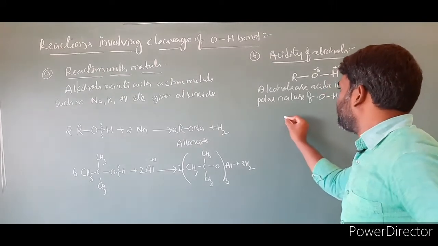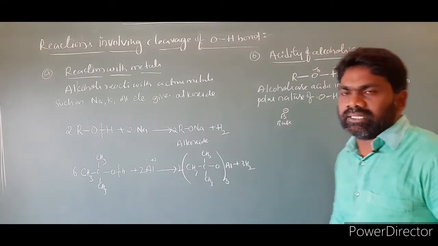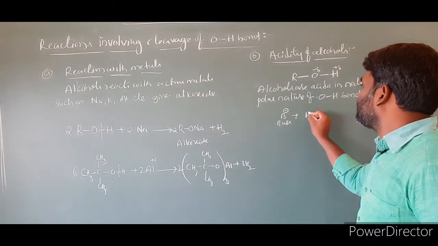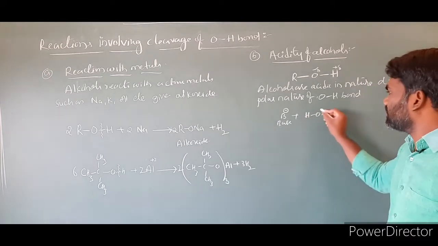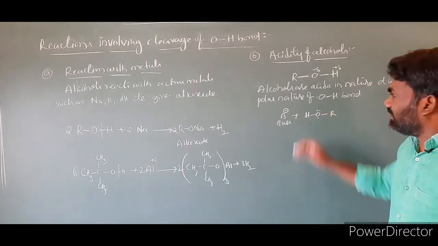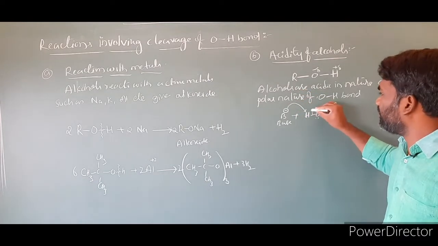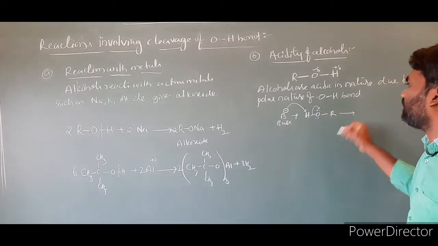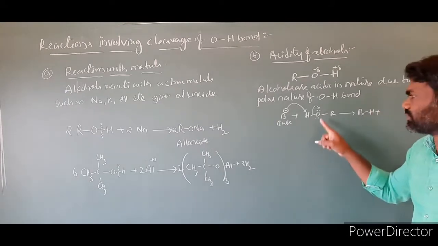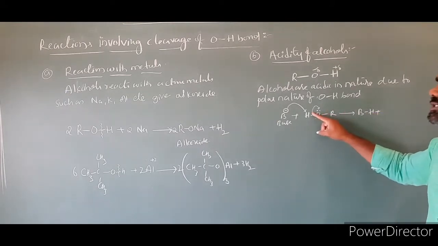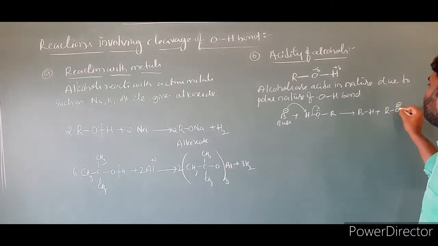How can we show this with an example? I am taking a base, labeled B minus, and the alcohol, ROH. Upon the base there is a lone pair of electrons. This base attacks the H of the alcohol, and this bond shifts here. As a result, B takes H and becomes BH plus, and the other product is RO minus, with a negative charge and 3 lone pairs.